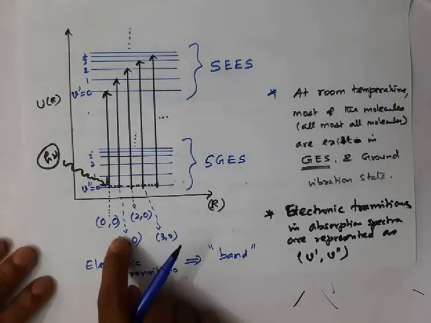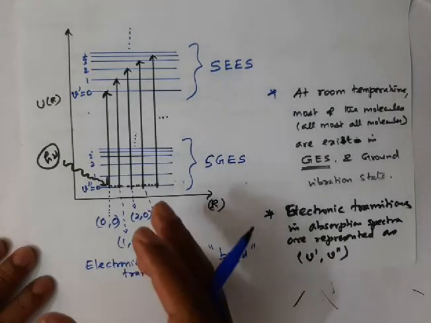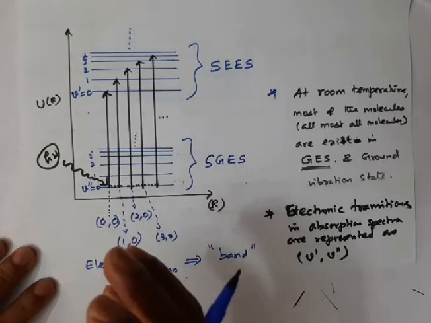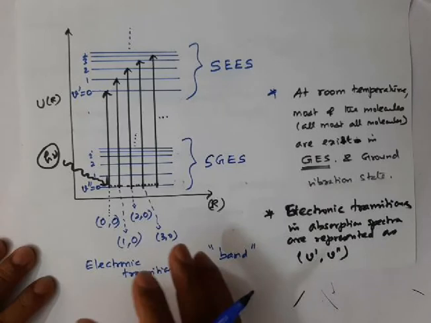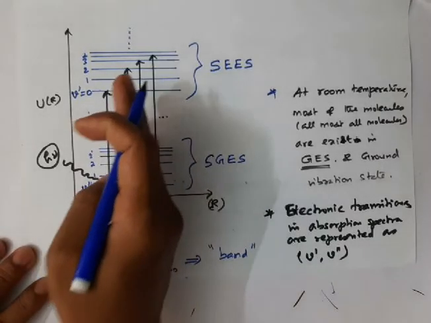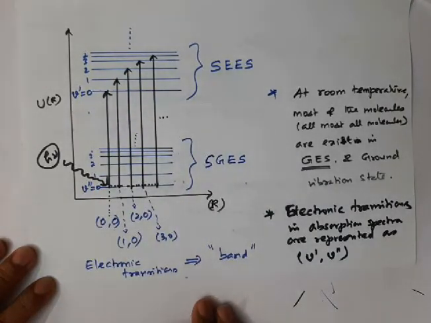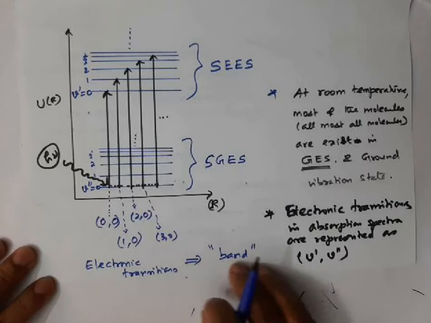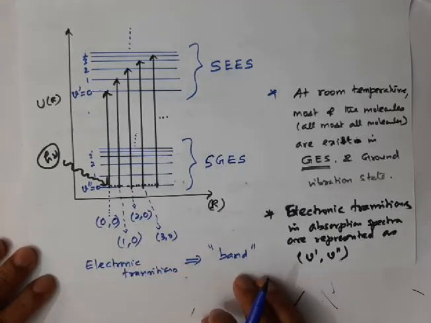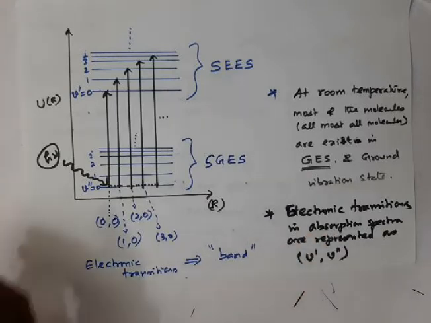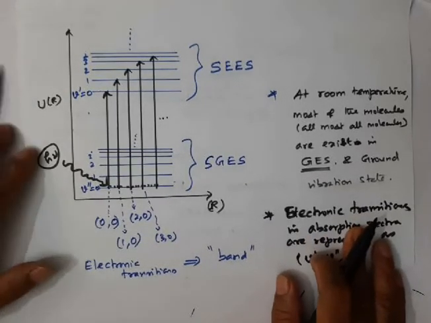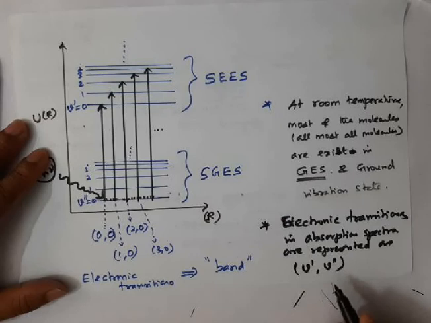Okay, and suppose you have sufficient resolution in your instrument, then it is possible to measure all these vibrational lines. Each of these vibrational lines which appear in the spectrum is actually part of a progression. Let me write here.